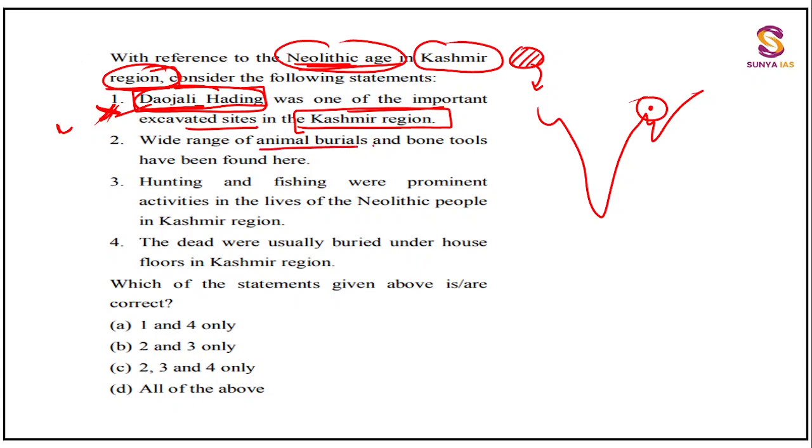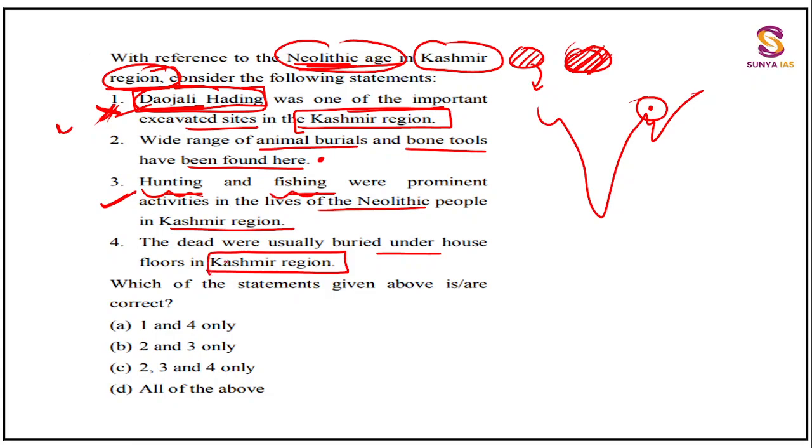A wide range of animal bones and bone tools have been found here. So this is a statement which is going towards right, because at that time domestication was also a feature. Hunting and fishing were prominent activities in the lives of Neolithic people in Kashmir region. I have told you that in this particular region, we have studied this in the class also. Burzahom people were having hunting and fishing as the main occupation or main activity. So this is also going toward right. The dead were usually buried under house floors in Kashmir region. So the dead were buried under the house, right? This is one of the features.